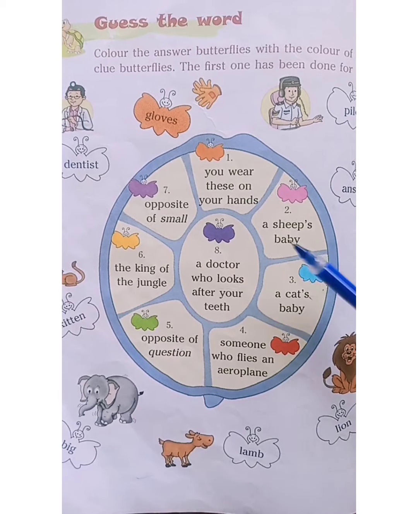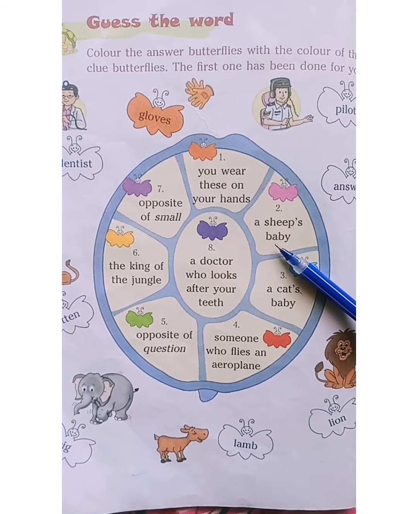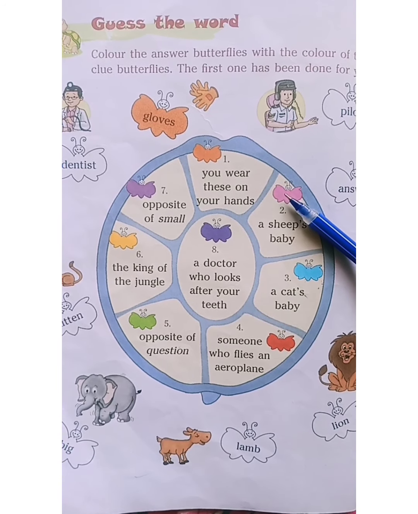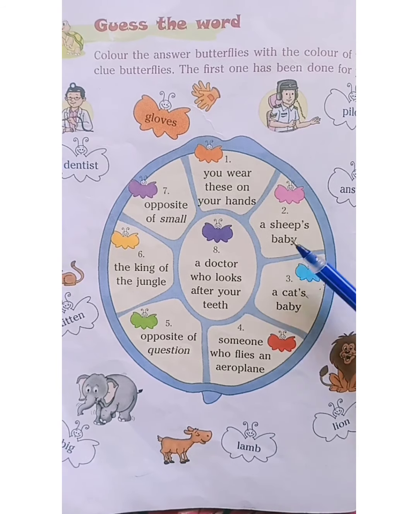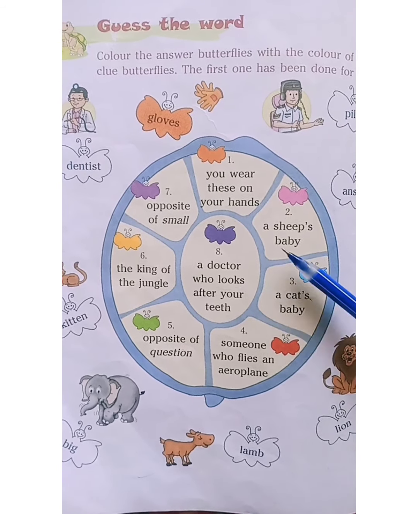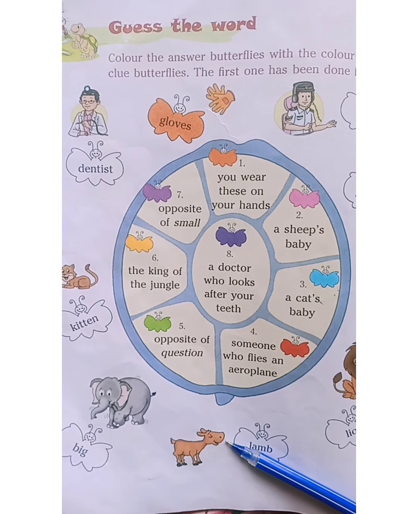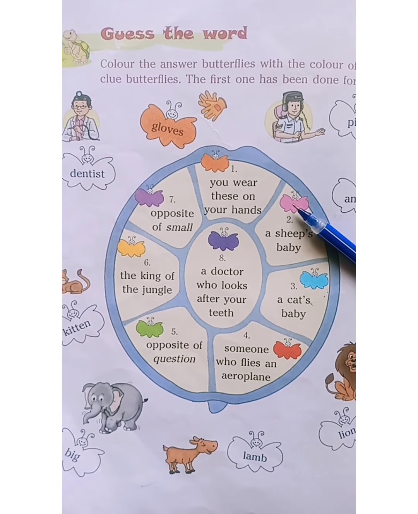Now look here. Second question. A sheep's baby. Second butterfly is in pink color. Children, what is a sheep's baby called? Yes, it is lamb. So you have to color it pink.